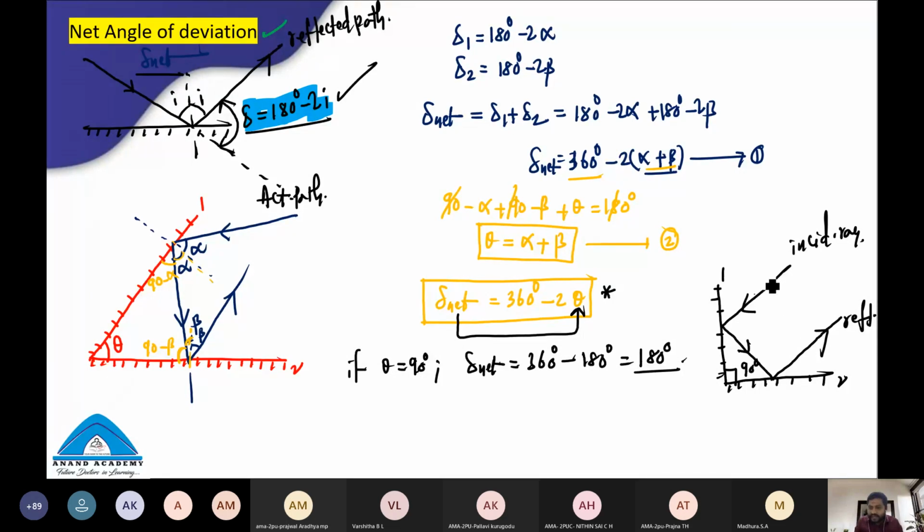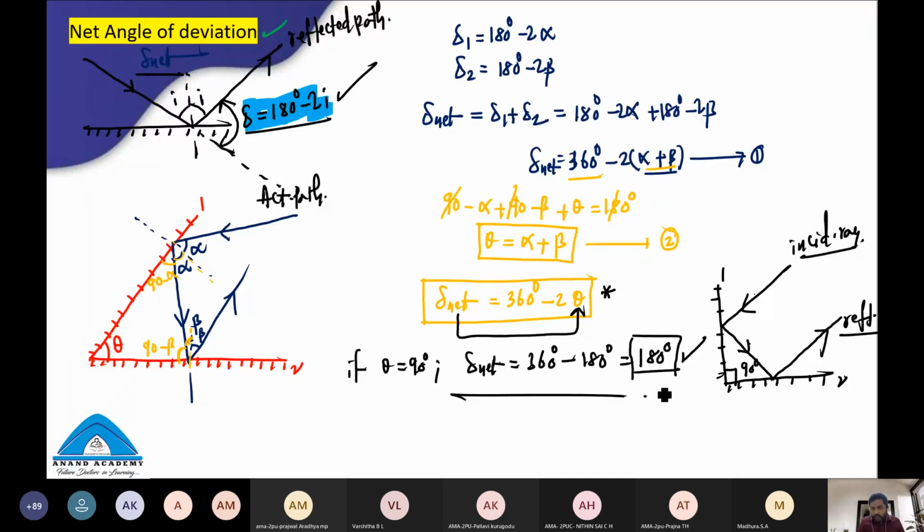They are in two opposite directions but parallel. So can I say the 180 degrees is the net deviation between these two rays? Absolutely correct. 100% correct.